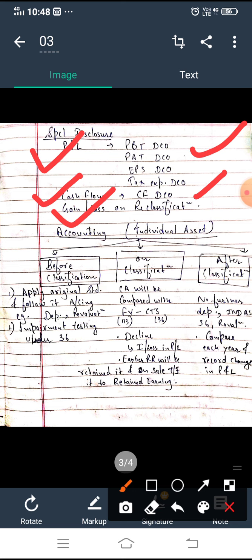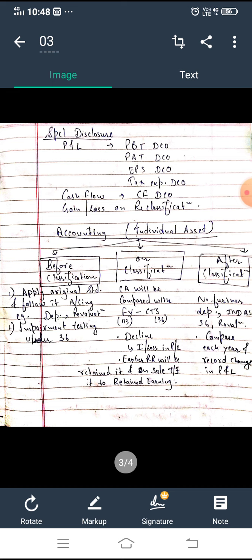The accounting treatment we will learn in three steps: before classification, on classification, and after classification. Which classification am I talking about? Classification as held for sale, right? Which this Ind AS actually talks about. So accounting treatment of an individual asset before classification, there are two things.